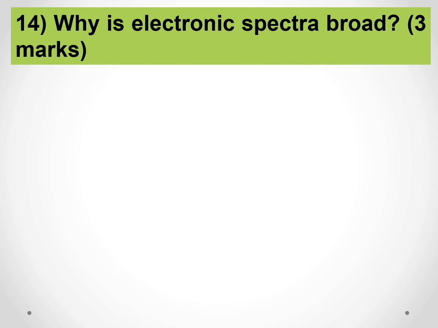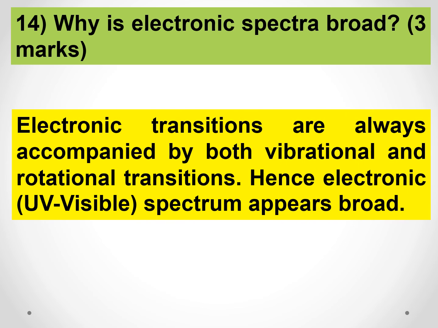So that is one important question. Why is the electronic spectrum broad? Electronic spectra are broad because electronic transitions are always accompanied by both vibrational and rotational transitions. Hence, the electronic spectrum appears broad.